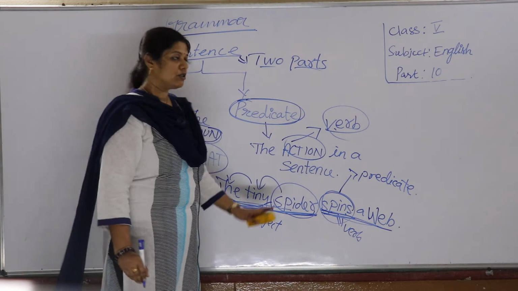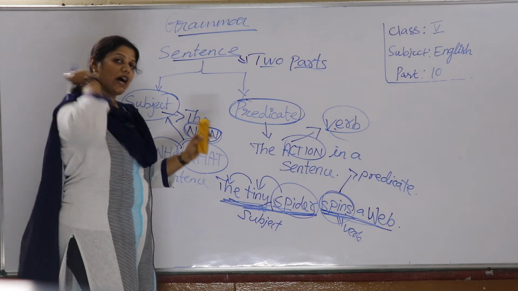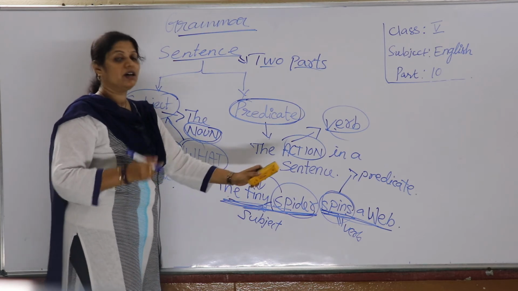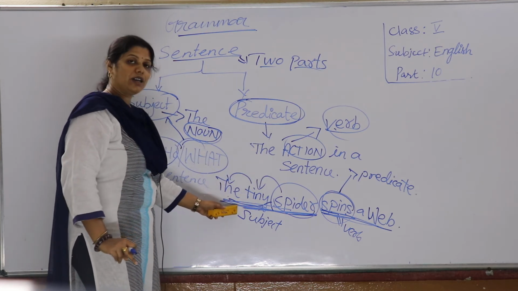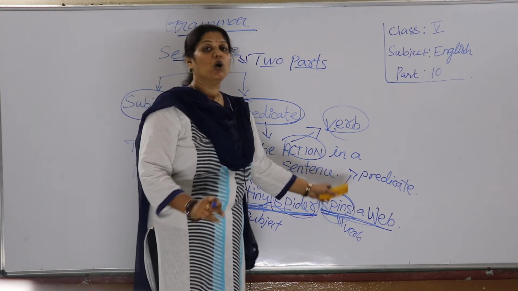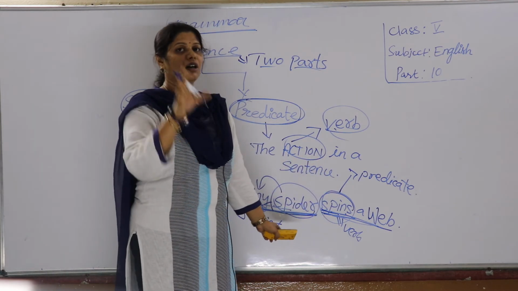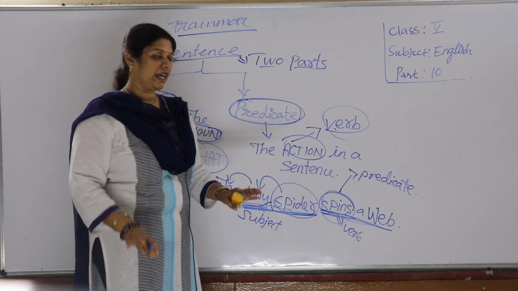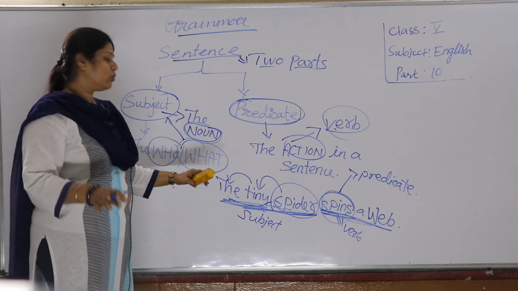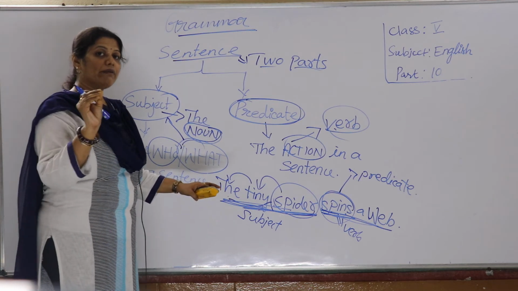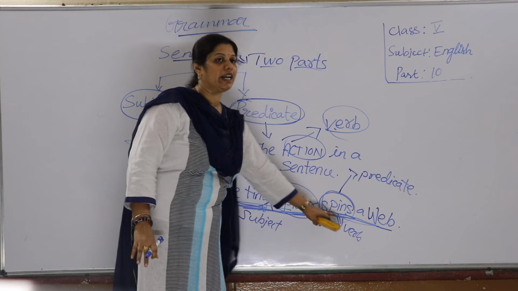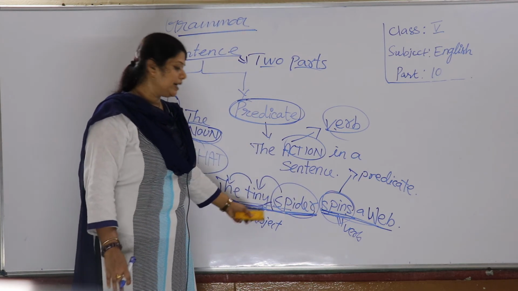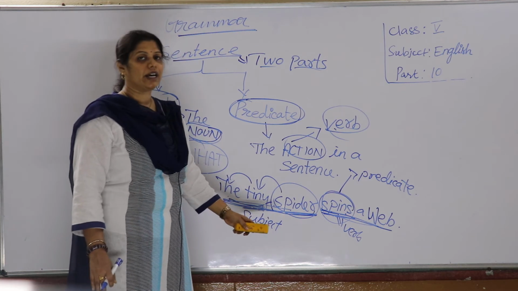Did you get, children? So what is the subject here? The noun. By questioning the verb with who or what in a sentence, we can get to our subject. And the predicate part. In simple words, the subject is the noun, the one who is the doer of the action, who is doing the action of spinning here, the spider. How is the spider? The tiny spider. So whatever related words are written will come under subject.